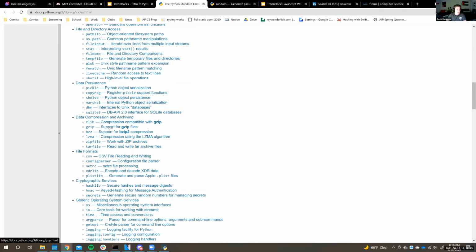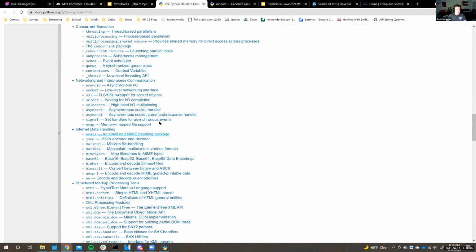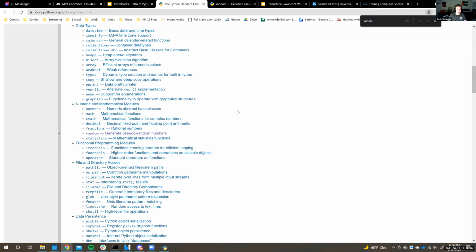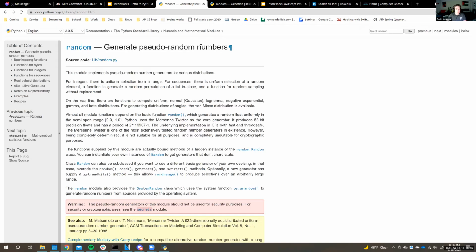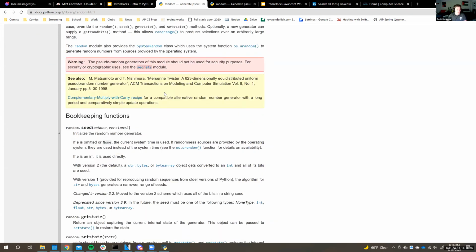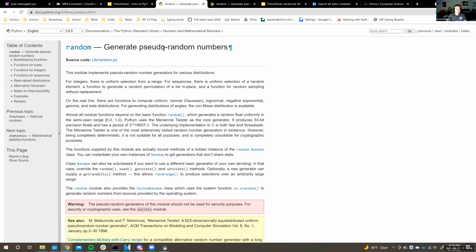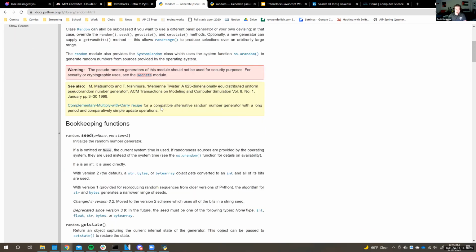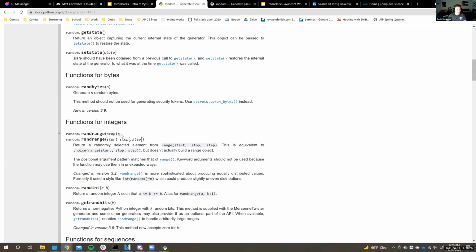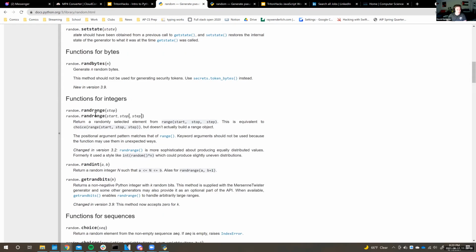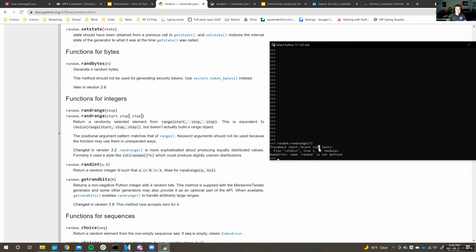So as I was saying before, say we want to generate a random number, we could search for random and you can see, okay, this library can be used to generate pseudo-random numbers. And the reason why they say pseudo-random is because computers can't generate completely random numbers because that's just how computers are. I'm not going to go into that, but would be interesting to look up if you're interested. And so say, for example, we want to generate a number between like 0 and 5, for example. We can use the random function's randrange method. And so I'll show that really quick here.